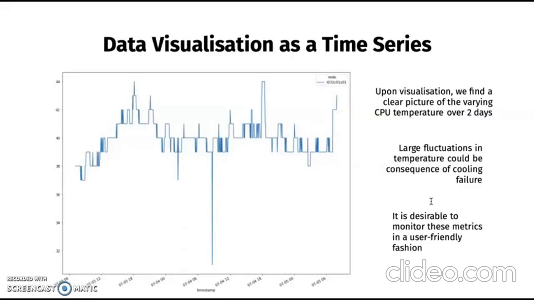The time series plot allows us to see that over a given 2-day time period, there are large fluctuations in temperature of this particular CPU. This could be due to inefficient cooling or differences in air temperature. It's desirable to monitor these metrics in a more user-friendly fashion.